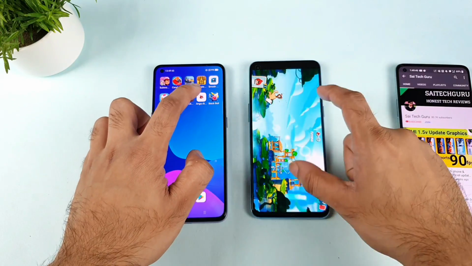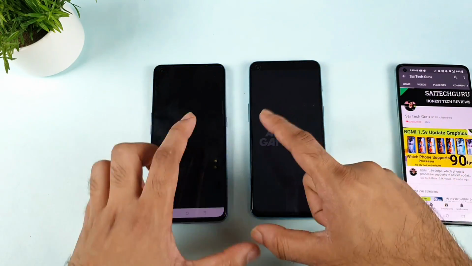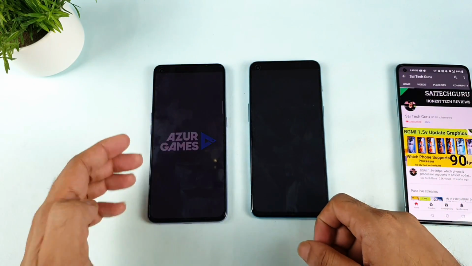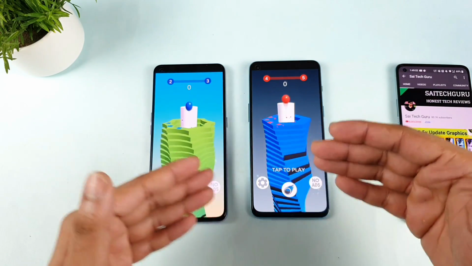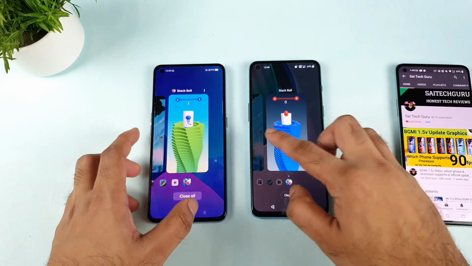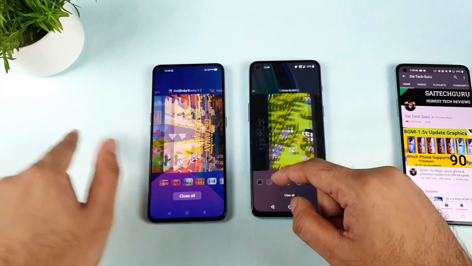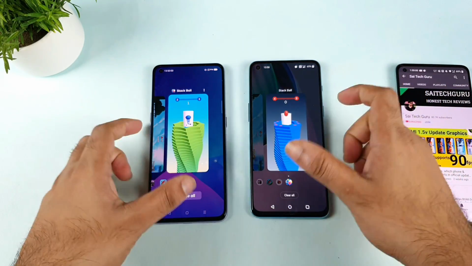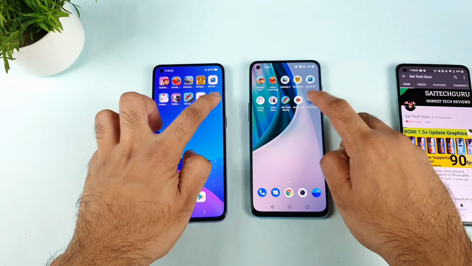And next, the final game, which is Stack Ball. So this is the final game. So 10 games, only 10 games. That's the limit. If any phone passes the test with 10 games, then I'll try to do more games and more application testing as well soon. Right now, as you can see, friends, all 10 games are completely open in the background memory. That's fantastic.